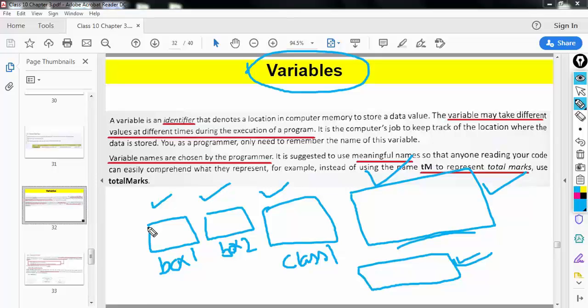If all the containers are labeled, and I tell you, please go and bring the contents of box 2, or the contents of class 1, it will be very easy for you to locate these boxes. Even if you have thousands of boxes in a room, you can easily find out which container is box 2 and which container is class 1.